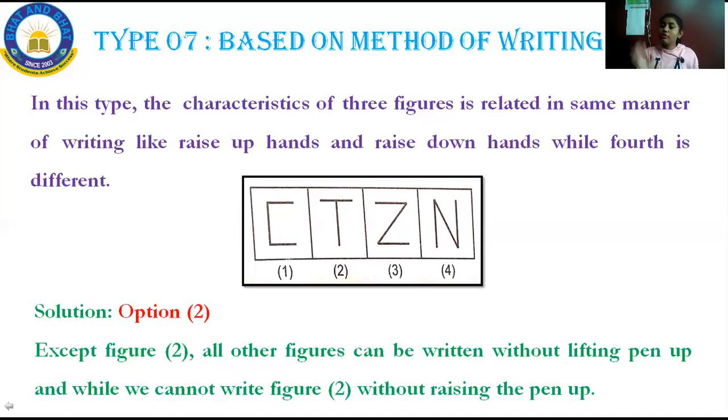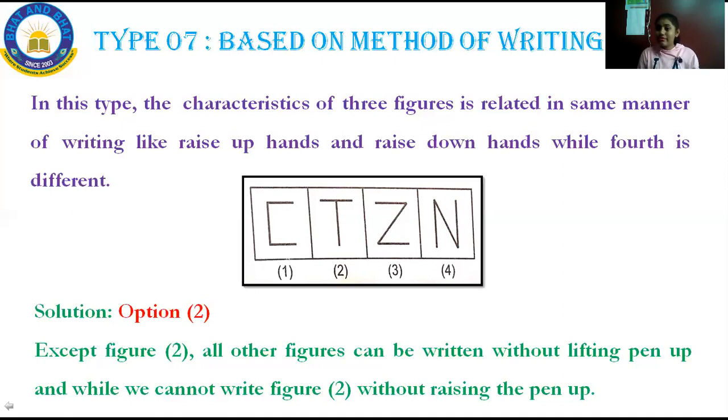So what you have to do is take out the one which does not belong to the group. Now come to option 1, write C. When writing the C, I will not lift my pen, and I can write it easily, and Z also. But while writing the T, I should lift my pen up. This is how you have to answer.